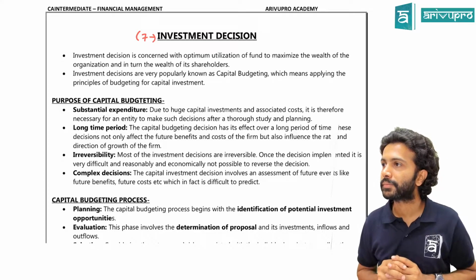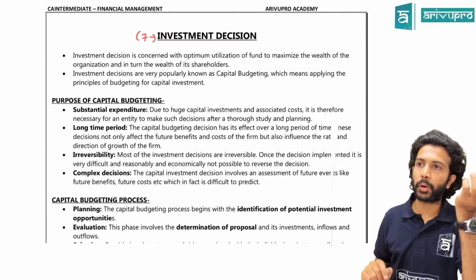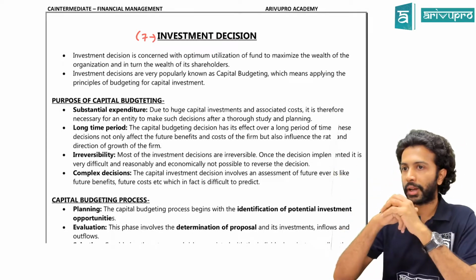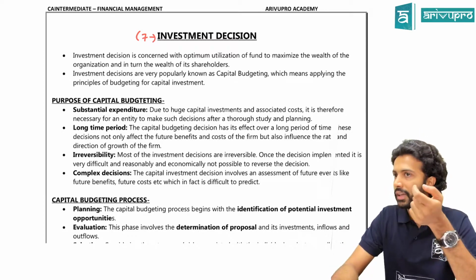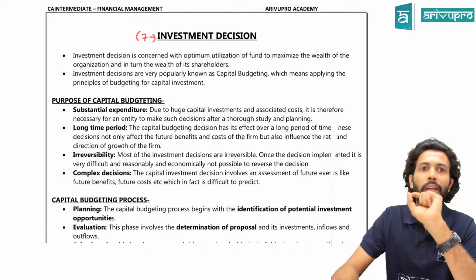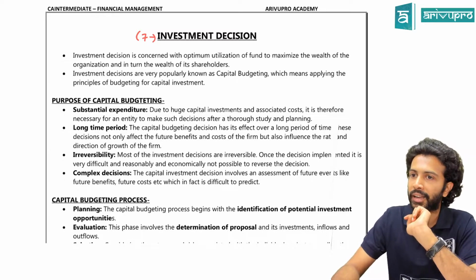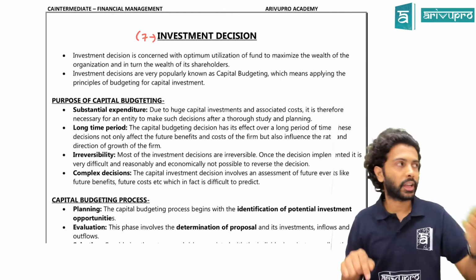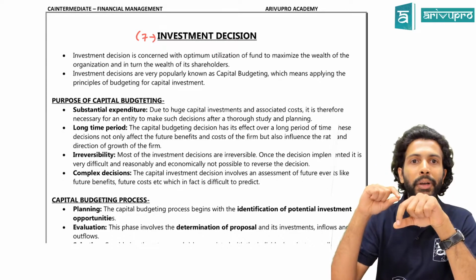So what happens in investment decisions? We said we have to take a call on how much we have to invest in our big projects or PPEs and stuff, and how much we have to keep towards working capital management. In deciding how much we invest in PPE and other assets, we said we use a particular technique. What is that technique? Capital budgeting technique we have written. Chapter number 1, you remember? In the chart also we wrote allocation of funds, or how much we should use for PPE, is done through a technique known as capital budgeting.